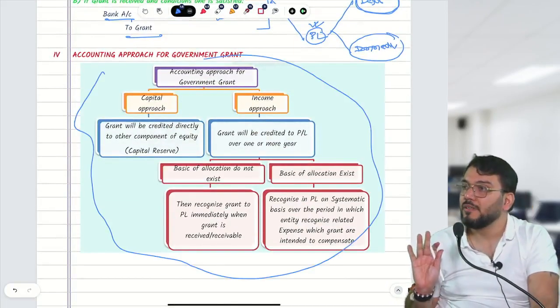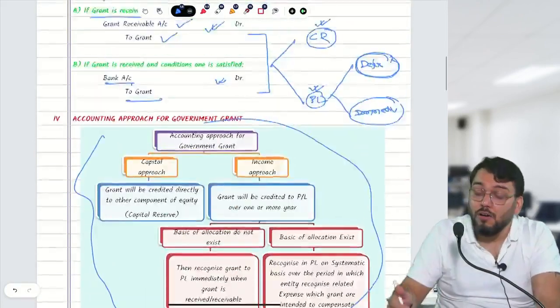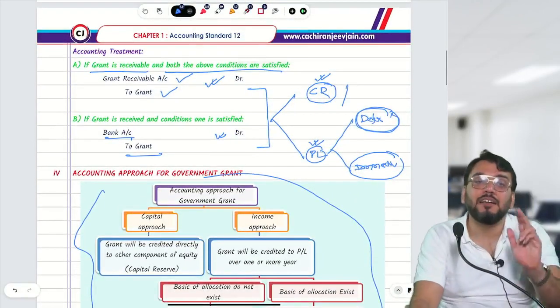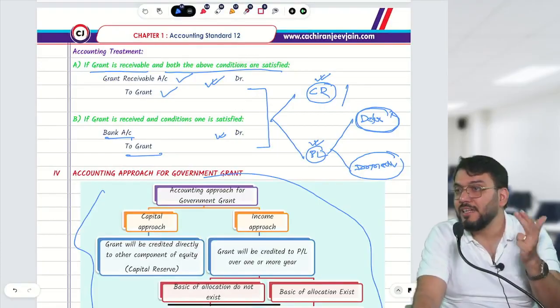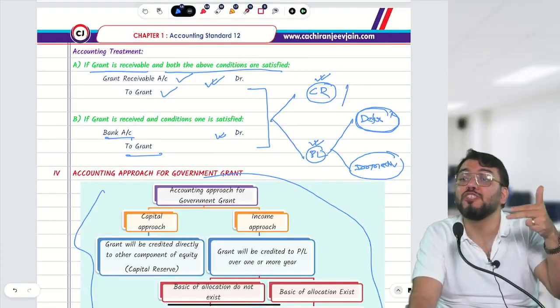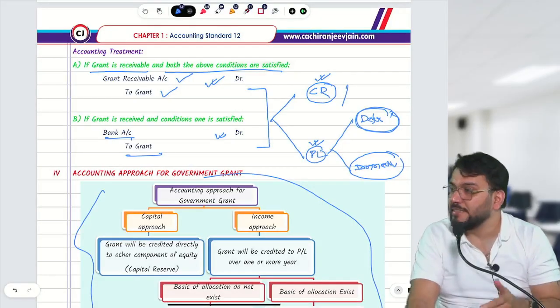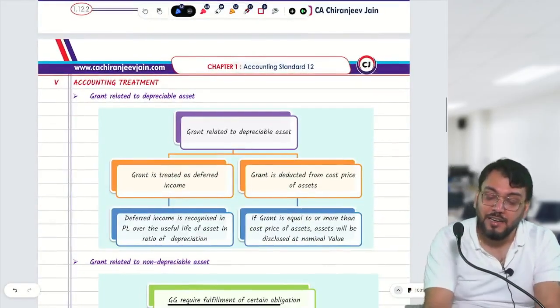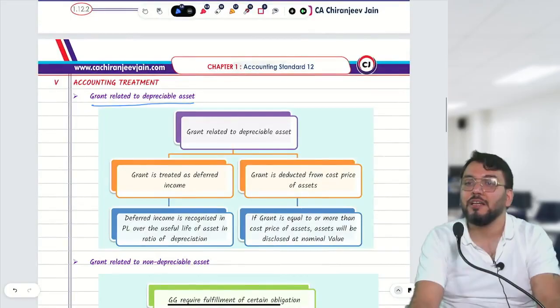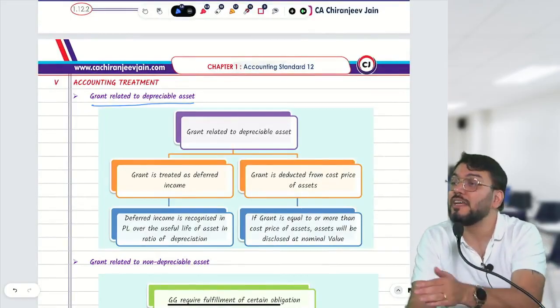Understood? It's fine. Now the accounting treatment of grant depends upon the nature of grant, for which purpose the grant has been received. First nature is grant related to depreciable asset. It means you have received grant to purchase a depreciable asset.